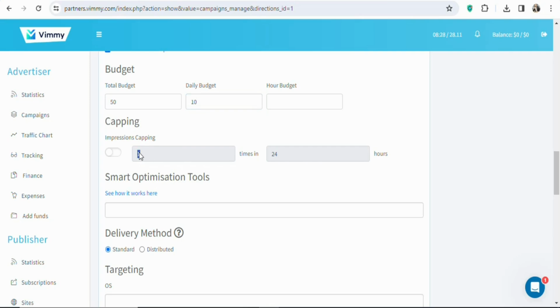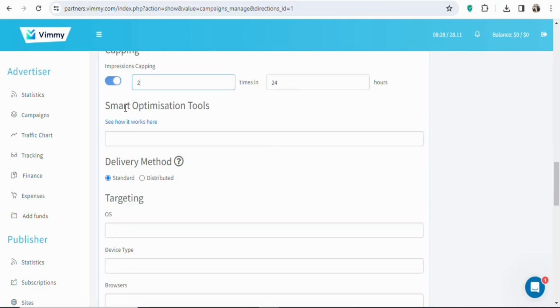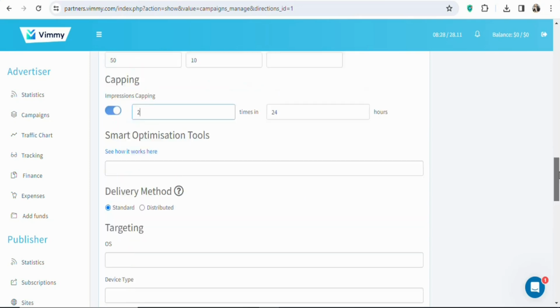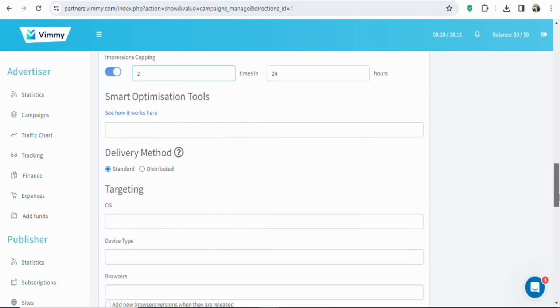I want them to see it twice, so you have to switch it on. Once you switch it on, you are going to enter 2 here. As you can see, that has been done. Once that is done, you are going to scroll down. You can see smart optimization tools. It is not important, so just leave it. Once that is done, scroll down.